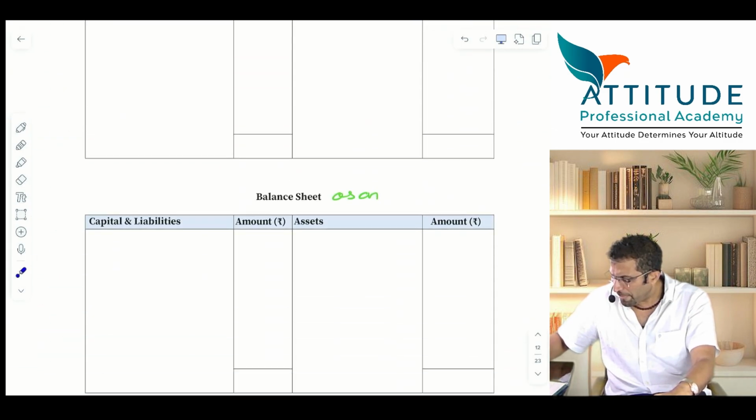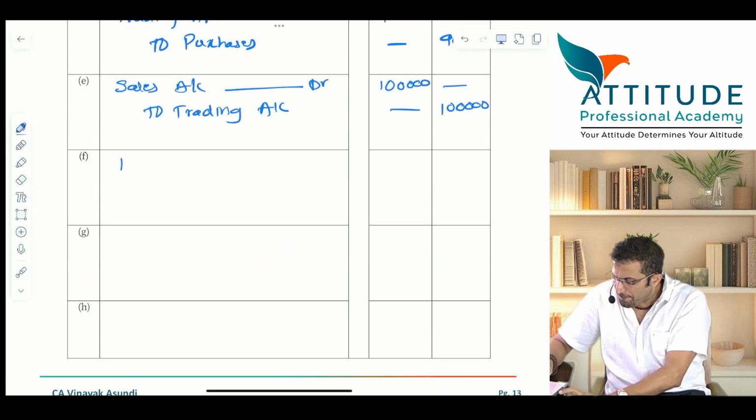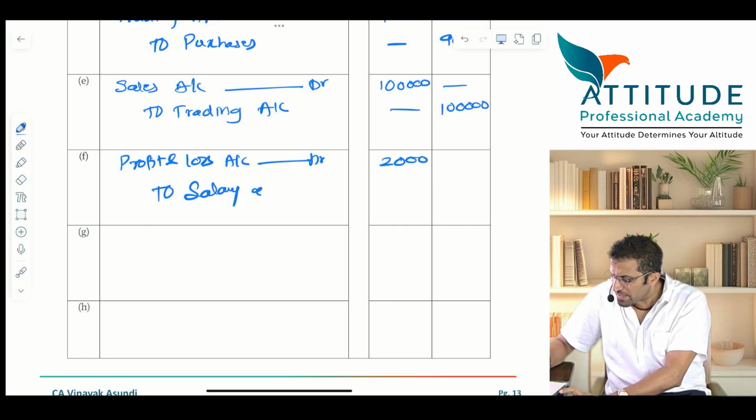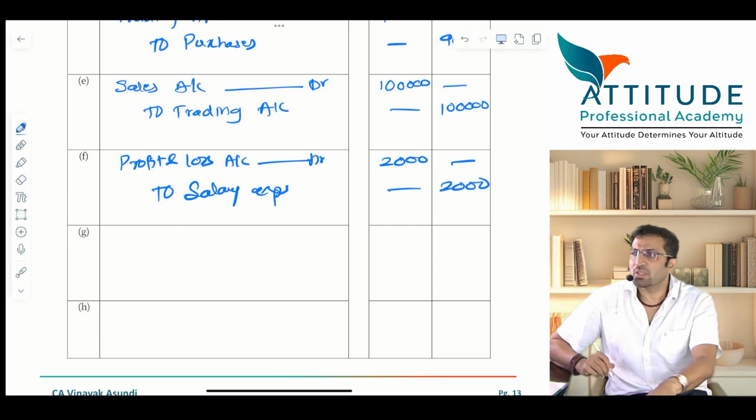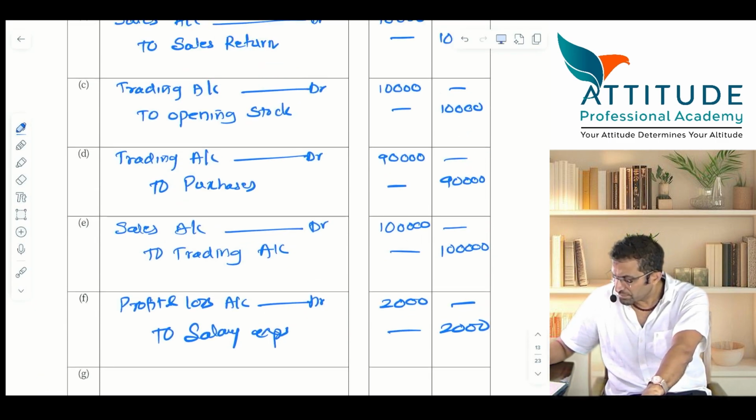Come. Entry. Profit and loss account debit, 2000, no? To salary expense, which is 2000. Clear? Come along.